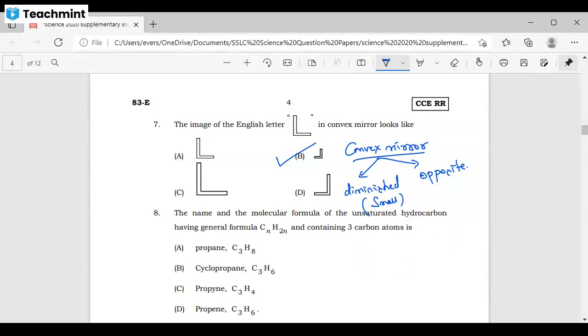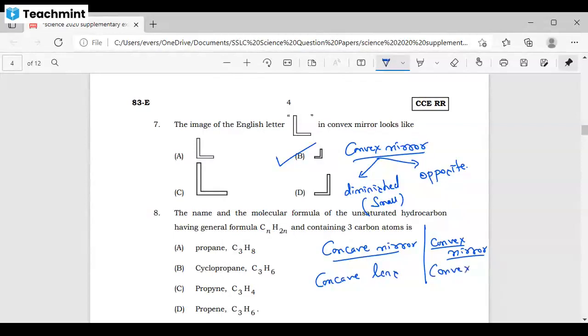Yeah. Now here, the important thing you have to study is the difference between concave mirror and convex mirror. Please, you don't need to mug up the answers. As you can see, some questions are coming in a diagrammatic way. If you have mugged up the answers, you may not be able to answer this type of question. First, you need to understand the given question, and after that you can memorize the answers. Got it?